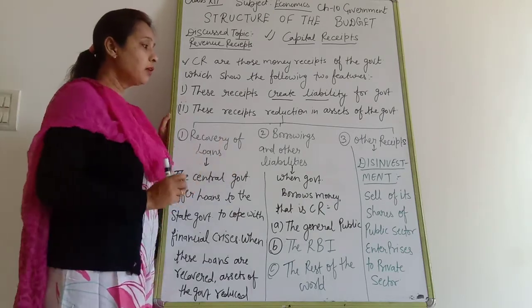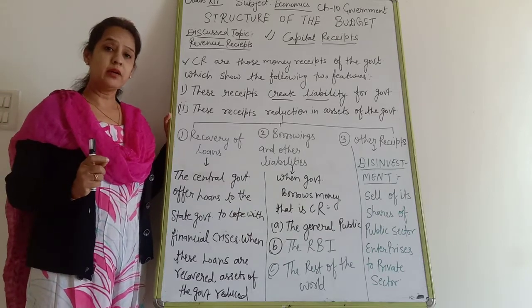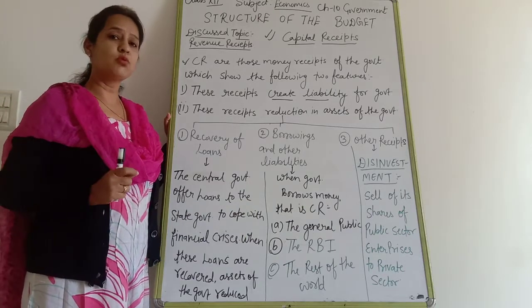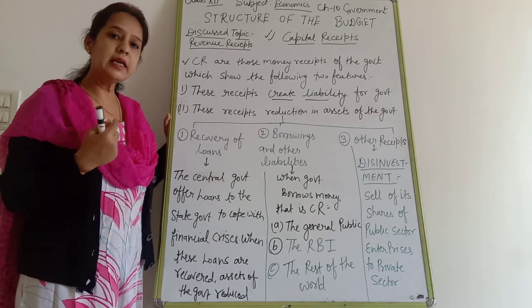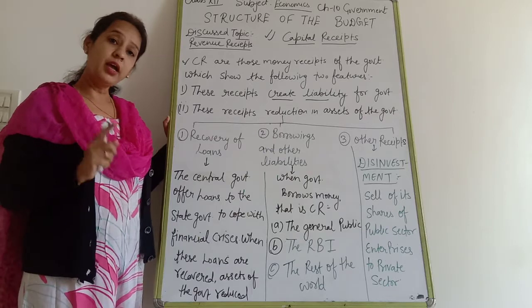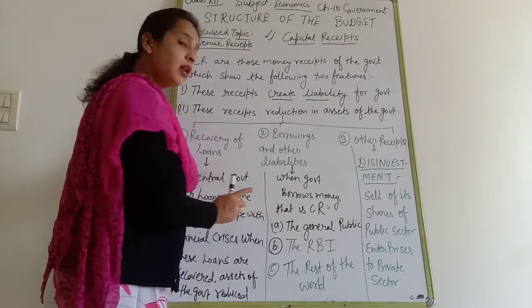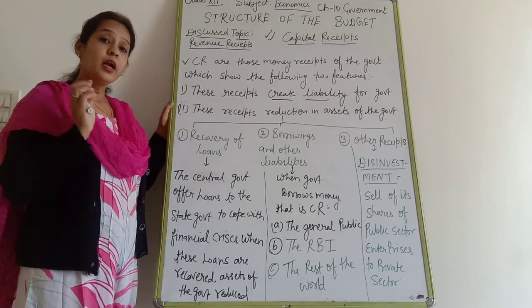Now next, borrowings. When the government borrows money from any source, that increases the liability. Clear? And when it increases the liability, it will be part of capital receipts. Okay?